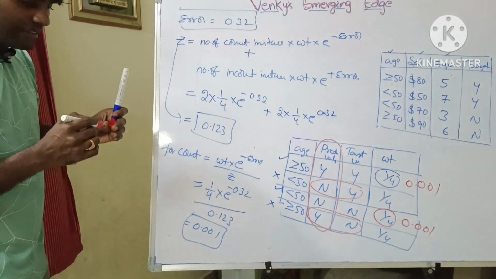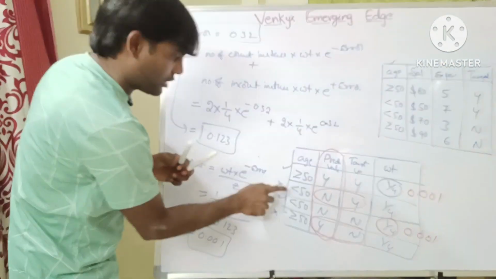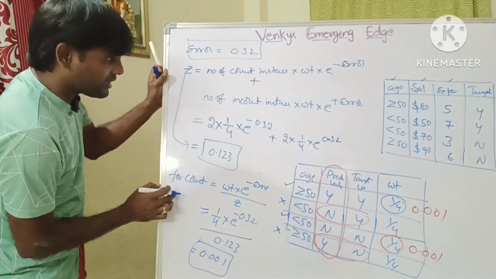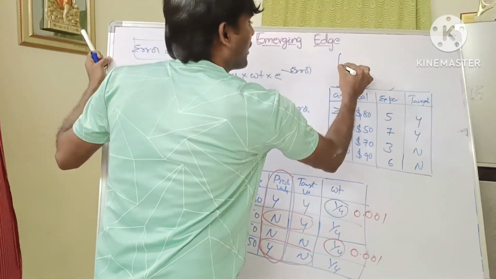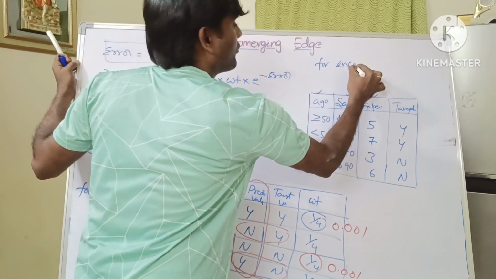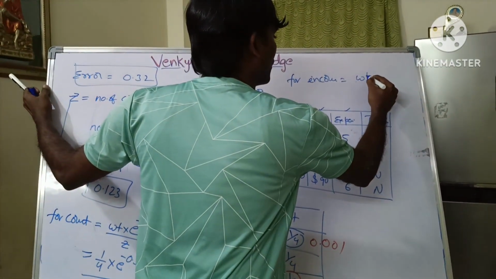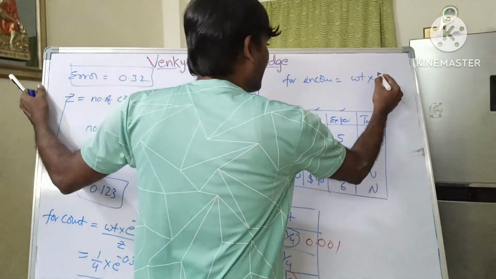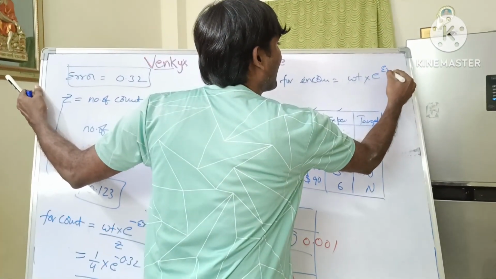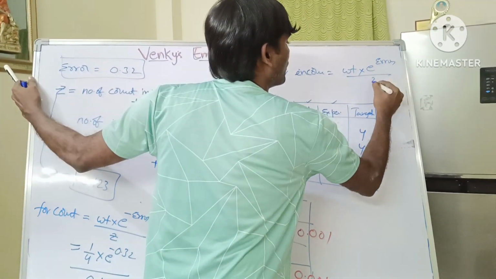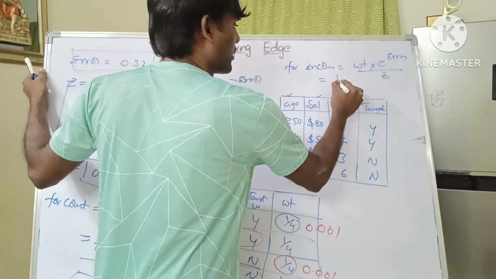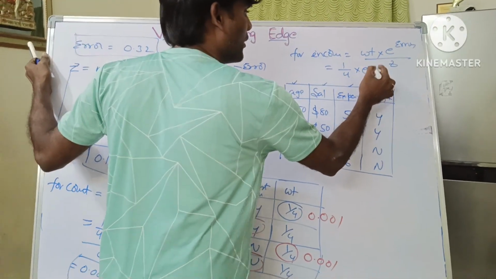Is it clear? Then we need to update the incorrect values. How do we come to the incorrect values? Check here. For incorrect, what is the formula? Weight into e power plus error by Z value. So the weight is 1 by 4, into e power error, which is 0.32.